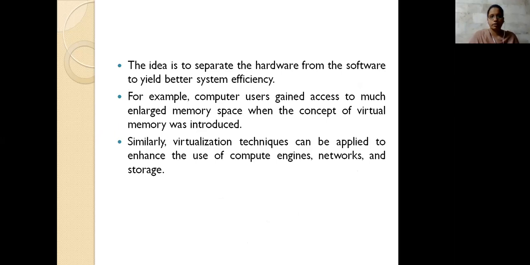We are not representing it like that. What we need to do is provide hardware that is not completely software-oriented, and software that is not completely hardware-based. Means there could be some separation between these two. If they are independent of each other, then we get better system efficiency.